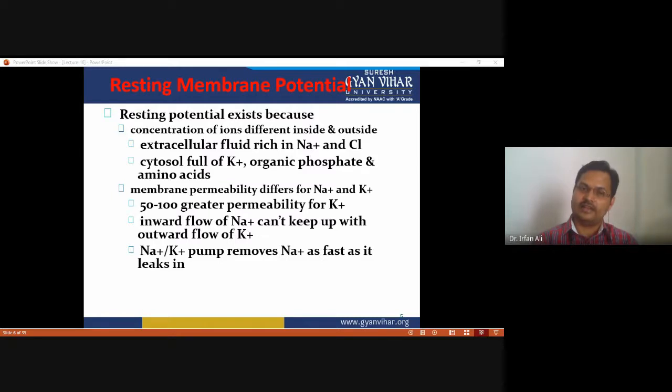There are fewer sodium leakage channels, so less inward flow of sodium ions. But on the other hand, the sodium-potassium pump removes sodium as fast as it leaks in. So obviously it creates a difference of charge around the membrane.